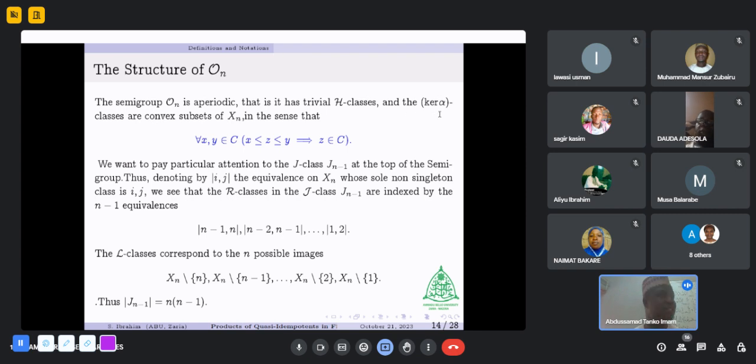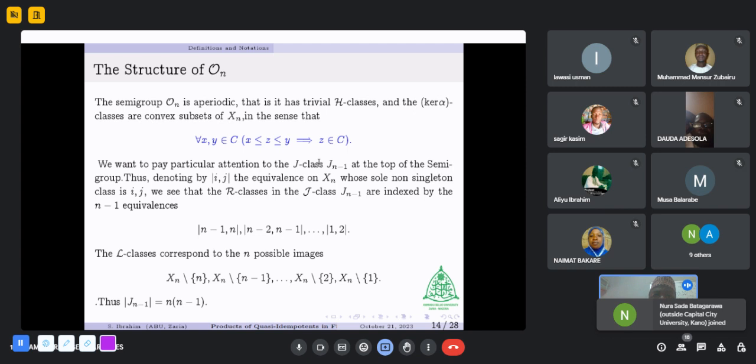And the kernel classes are convex subsets of Xn, in the sense that for every x, y belonging to C, x less than or equal to z less than or equal to y implies z belongs to C. So by convex, we mean if x and y belong to C, we cannot have a point between x and y unless it is arranged in a natural order.